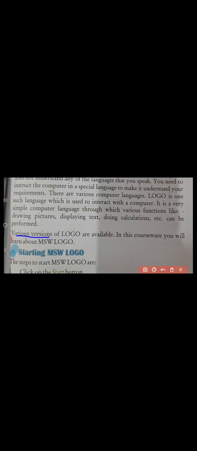Logo is one such language which is used to interact with a computer. It is a very simple computer language, through which various functions like drawing pictures, displaying text, doing calculations, etc. can be performed. Various versions of Logo are available. In this courseware, you will learn about MSW Logo.